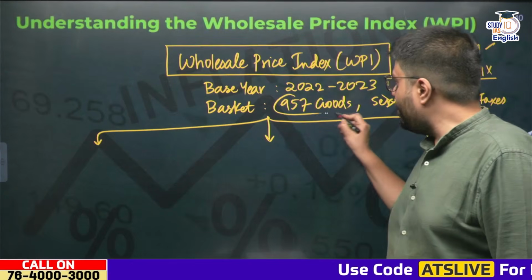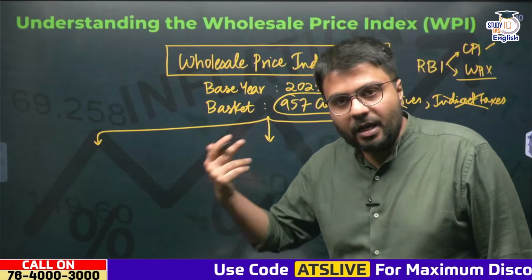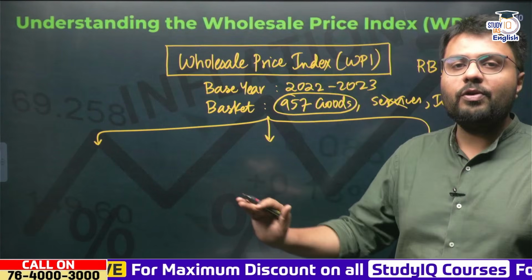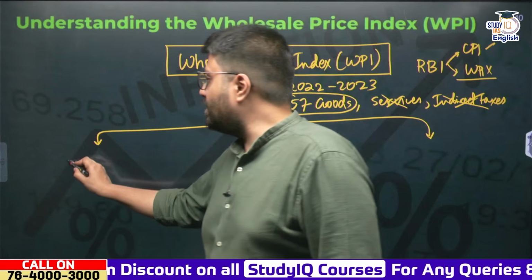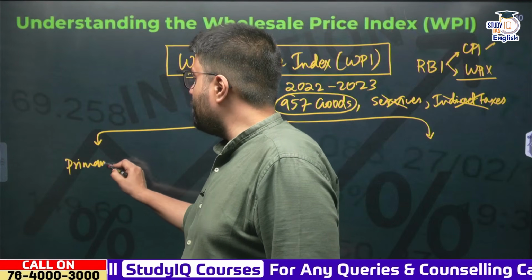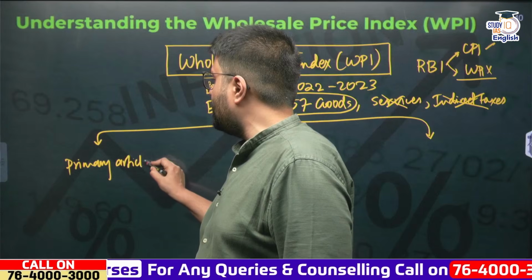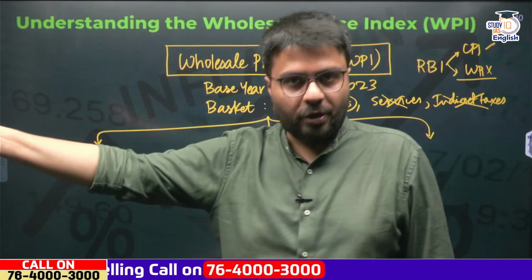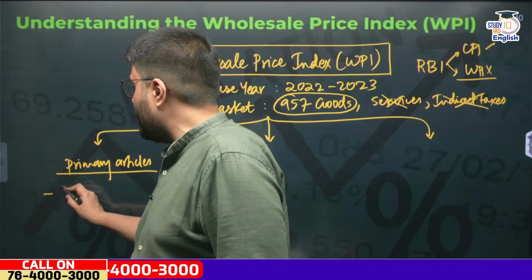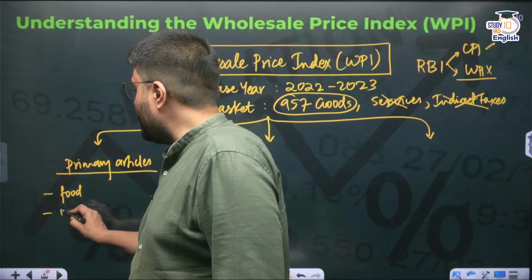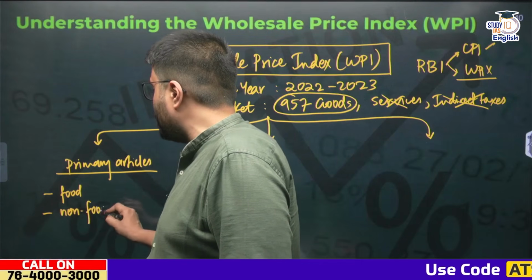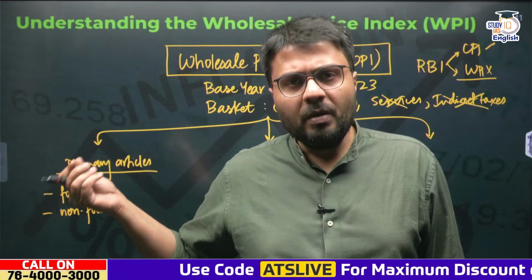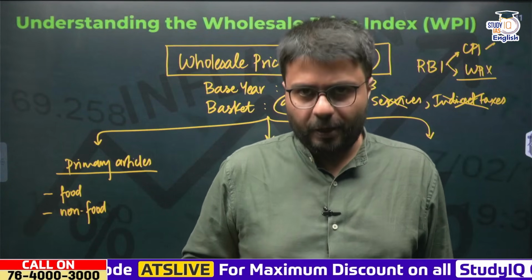Now, all these 957 goods which are included in the basket of goods to calculate the wholesale price index are divided into three categories. The first category is called primary articles. What are primary articles? These are articles that are produced just with the help of nature. There is no value addition going into it. So primary articles can be divided into primary food articles and primary non-food articles. Primary food articles include crops, fruits, etc. Non-food articles include iron ore and other things which are produced directly from nature, right?